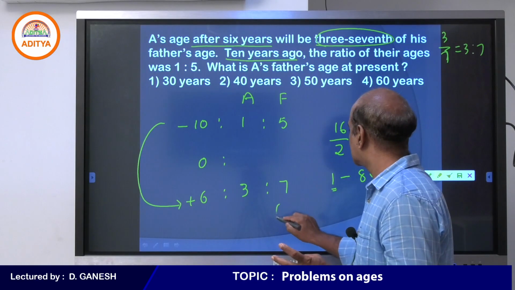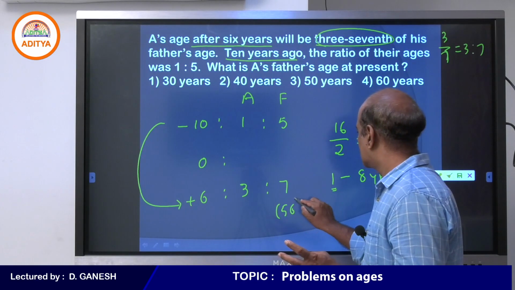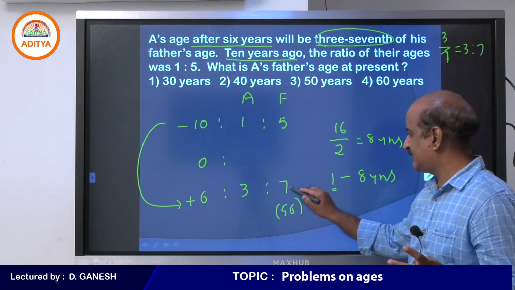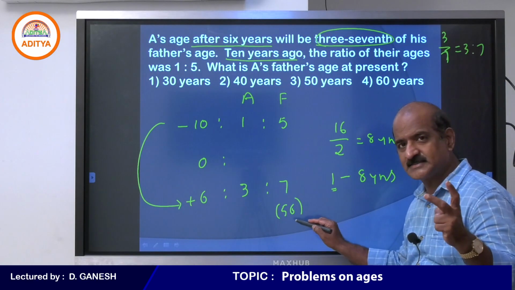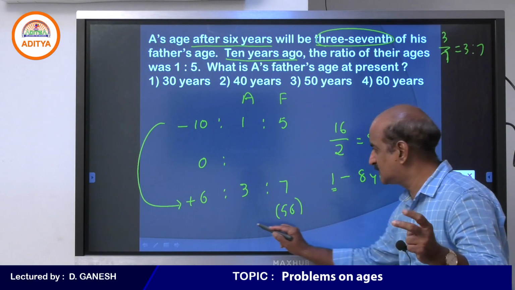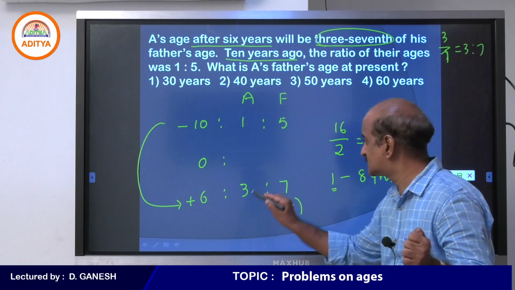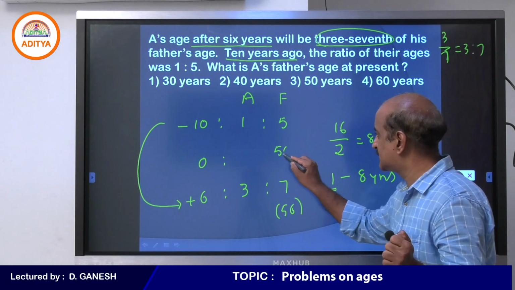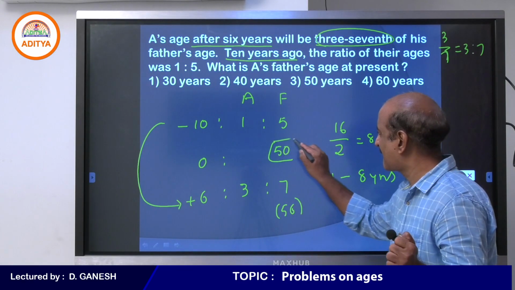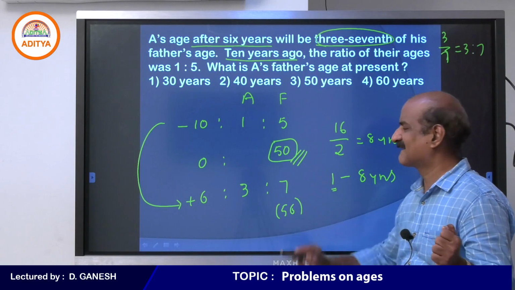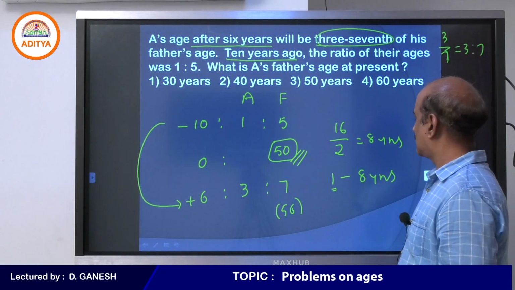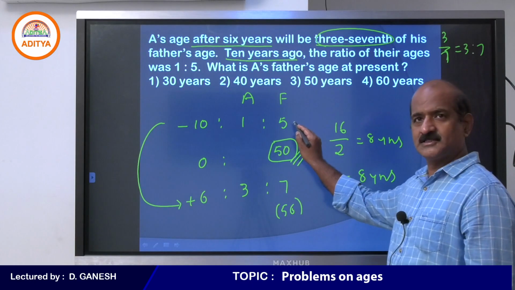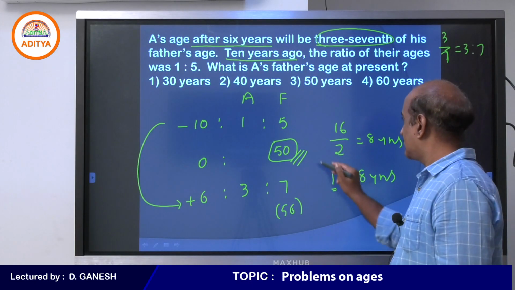7 into 8, 56. Every one part is 8, 7 into 8, 56. 56 is the age of the father after 6 years. But you are asked to find the present. Okay, you are getting this one. Very good. So 5 into 8 is 40.